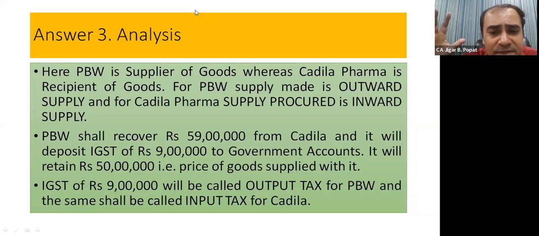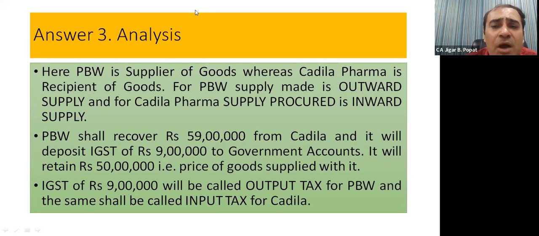So Patel Brass Work is the supplier. The supplier will come forward and collect price 50 lakhs plus GST element 9 lakhs, total 59 lakhs, from the recipient, and then the supplier will deposit this money to the government account. So the supplier will come forward, collect price plus GST from the recipient and then deposit the GST element to the government, and that's why it is called forward charge mechanism. A mechanism in which the supplier will be responsible to deposit tax to the credit of government.